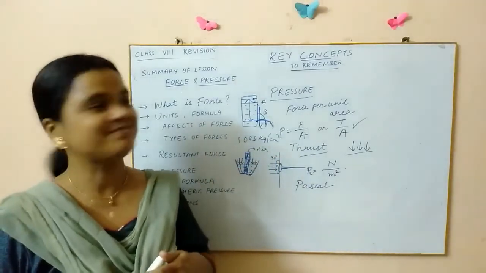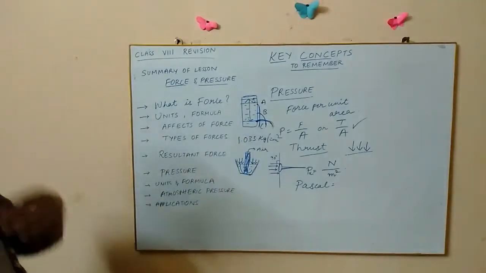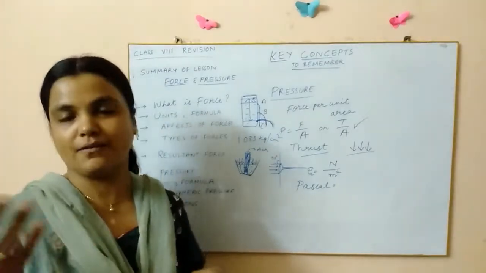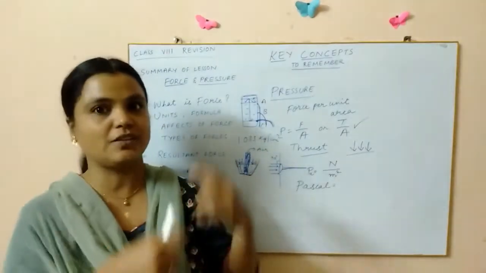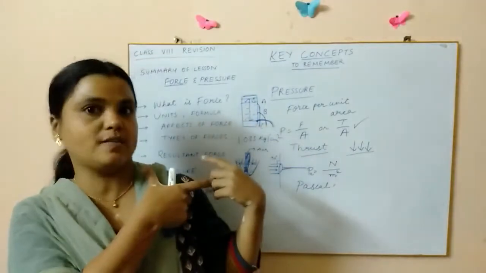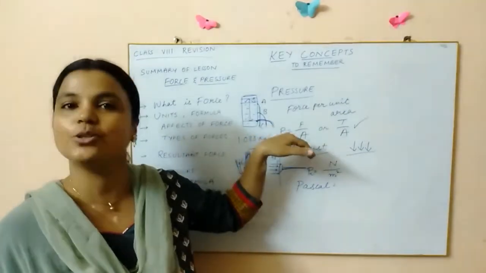Isn't it cool? Yeah, and then we have so many applications of pressure. It is a very day-to-day observation. Why are the straps of the belt, the straps of the bag, made so wide? Because when you are increasing the area of cross section, what is happening to the pressure, children?